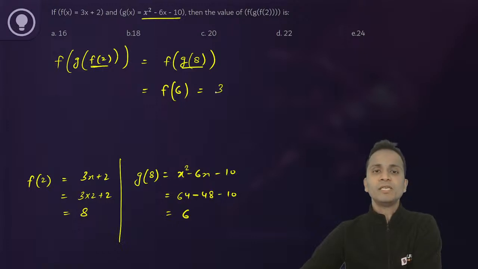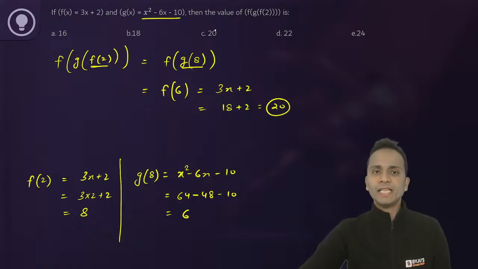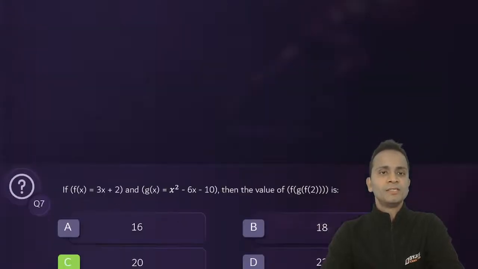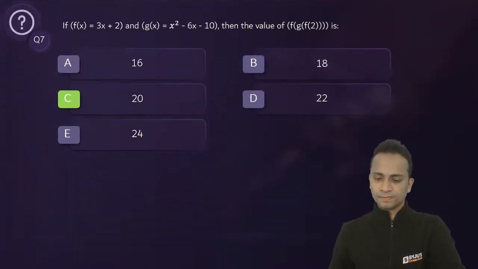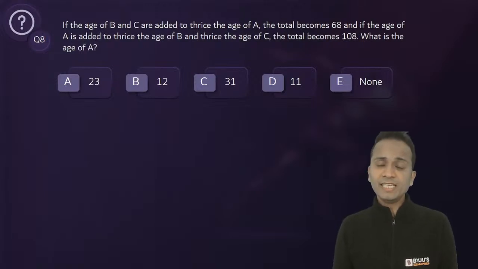So f of 6 will be 3x plus 2. This is f of x. So instead of x, substitute 6. So 3 into 6, that is 18 plus 2. The answer will be 20. Okay. So 20, that is option C, should be the correct answer of this question, question number 7. All right. Next one, question number 8. Yes, Karan, that was easy, very easy.